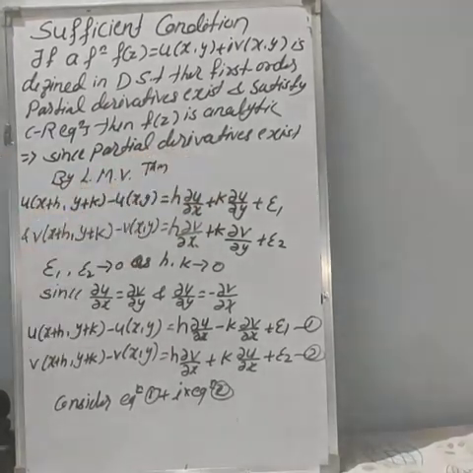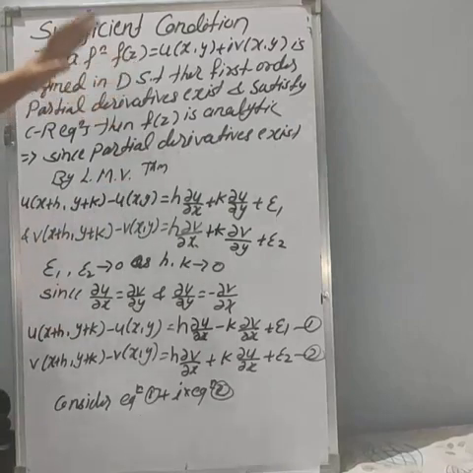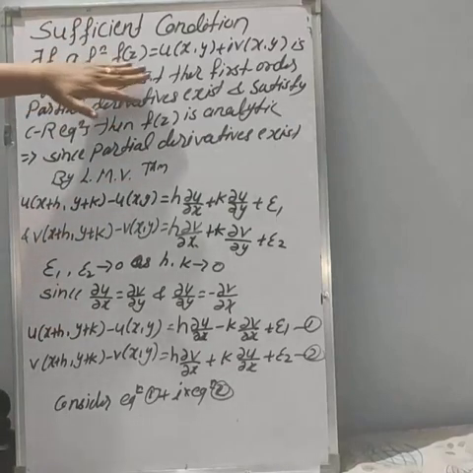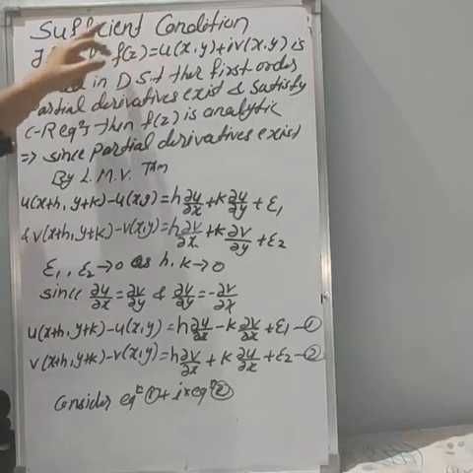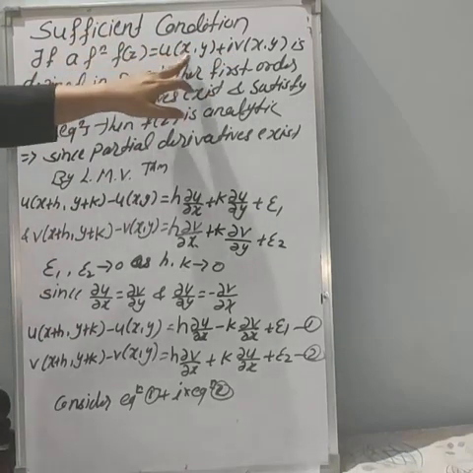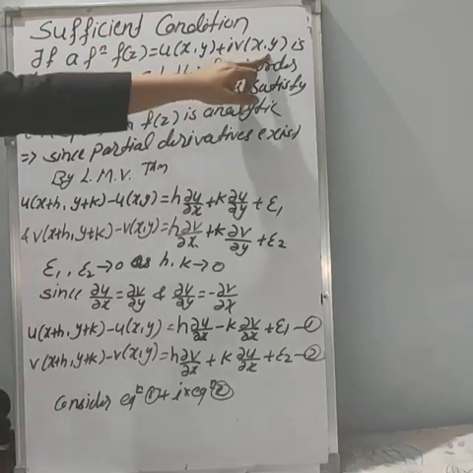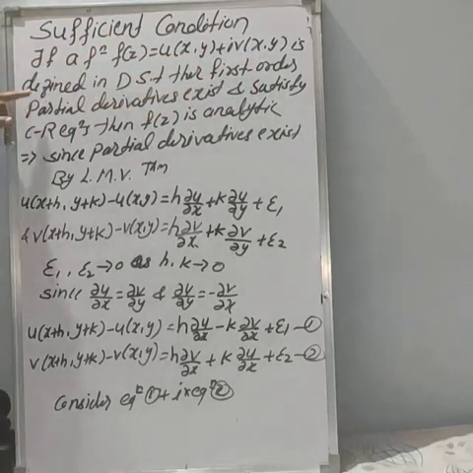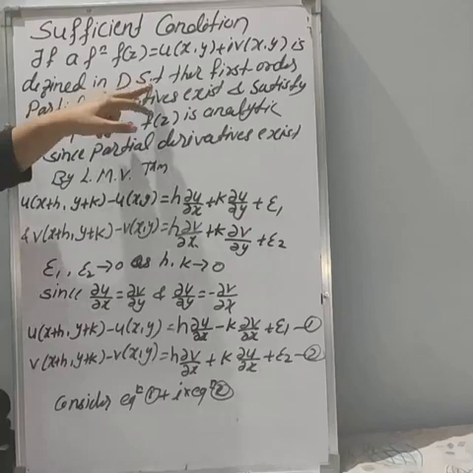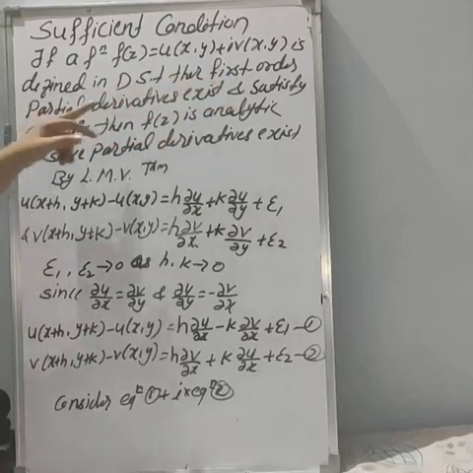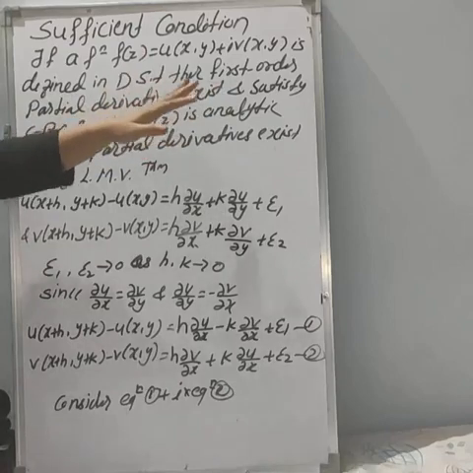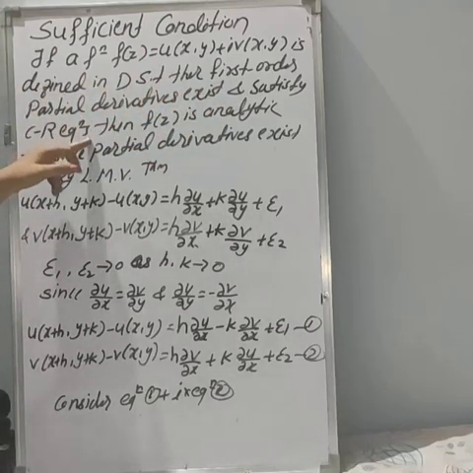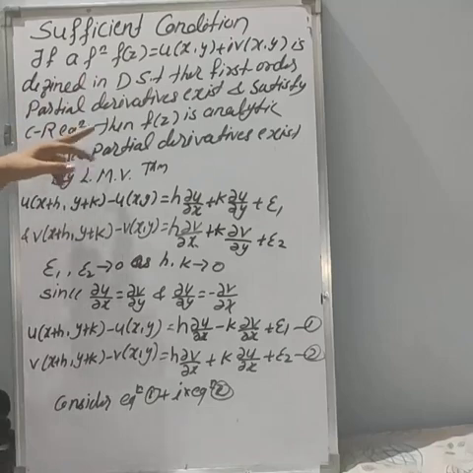Here I have written the statement. For the sufficient condition, if the function f of z is equal to u of x comma y plus i into v of x comma y, you know f of z is always u plus i v. If f of z is defined in the domain D such that the first order partial derivatives exist and satisfy the CR equation, then we have to prove f of z is analytic.